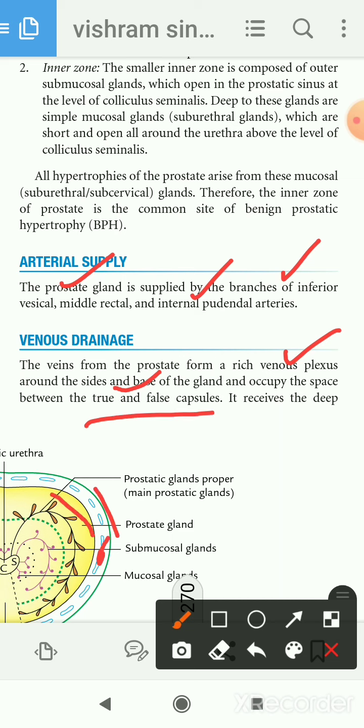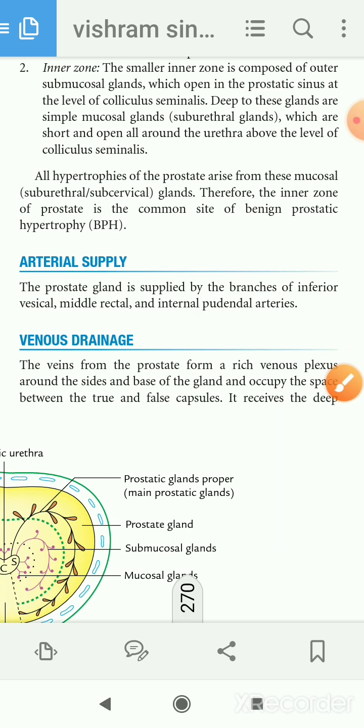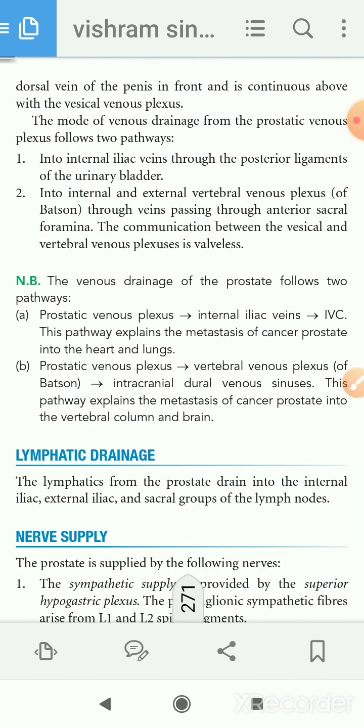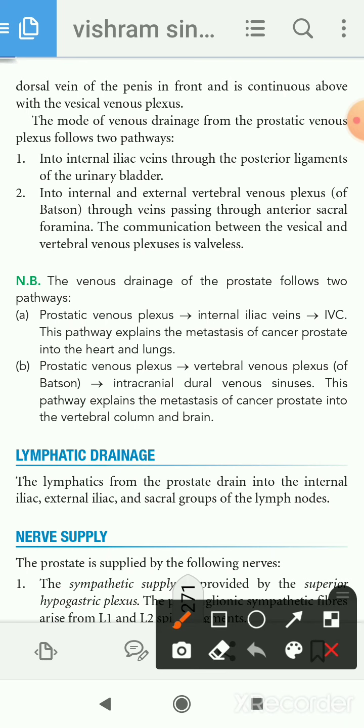Here is where the venous plexus lies. After the formation of the venous plexus, it drains into two pathways. One is that it may drain into the internal iliac veins through the posterior ligaments of the urinary bladder, or it may drain into the internal and external vertebral venous plexus through the veins passing through the anterior sacral foramina.